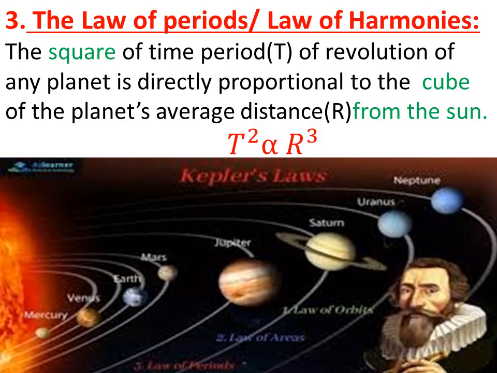T is the time period of revolution of the planet around the sun, and R is the average or mean distance of the planet from the sun. Then T squared is directly proportional to R cubed.